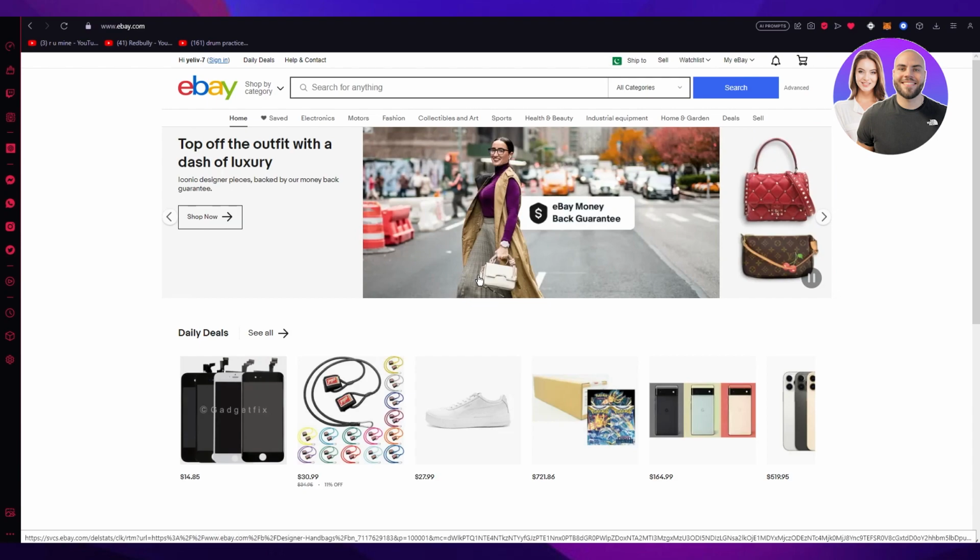And the best thing about eBay dropshipping is that you can get started for $100 and you don't even need to make a website. You don't need to know how to run ads. You don't need to know how to create content, and you don't need a massive amount of money for marketing.